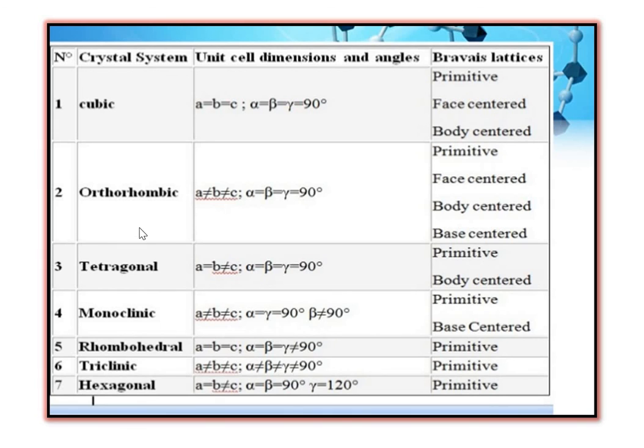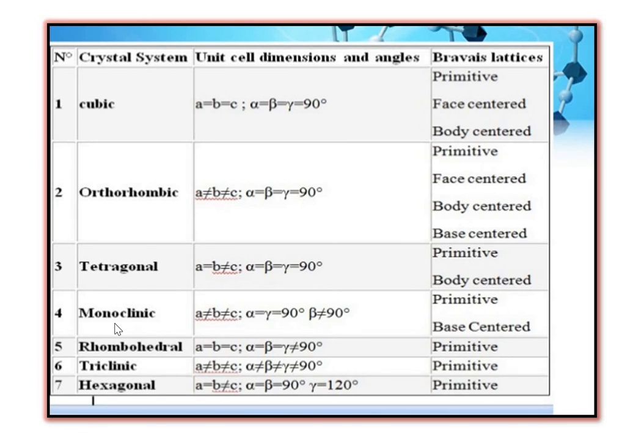In orthorhombic, unequal lengths but equal angles, and 4 types of Bravais lattices: SC, FCC, BCC and base-centered. In tetragonal, 2 lengths are equal and 1 is unequal but 3 angles are equal. 2 types of Bravais lattices, primitive and body-centered.